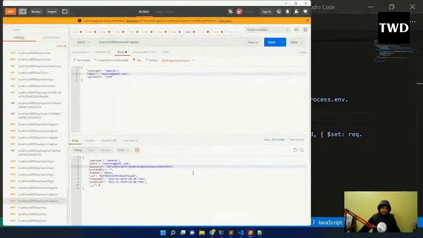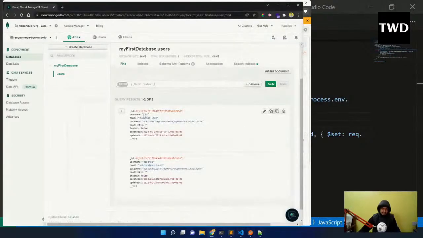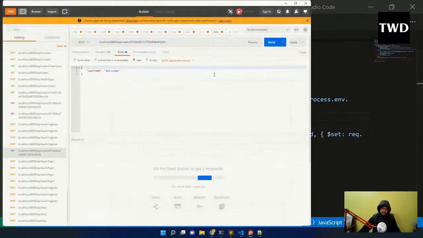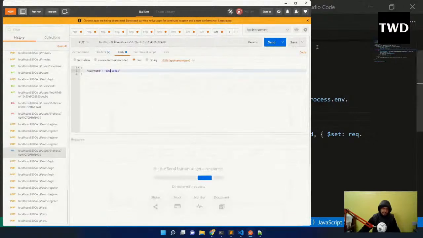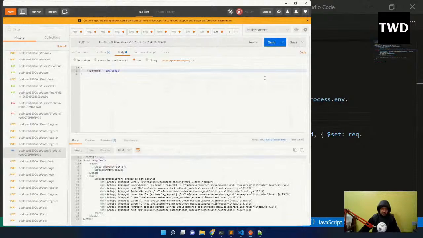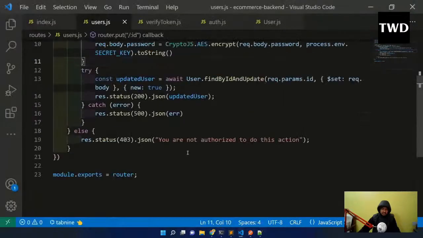Where was I? So I was here. I will update this twd, the username is twd, so maybe twd.codes I'll do. All the other things I've taken correctly, like the header, the bearer, application JSON, and the body I can pass anything. So I'm updating the username. If I update the username, it is giving me an internal server error, in the verify token, in the users.js file.